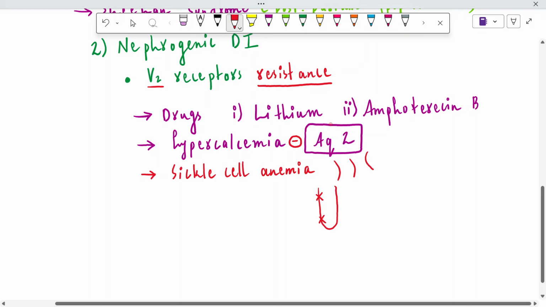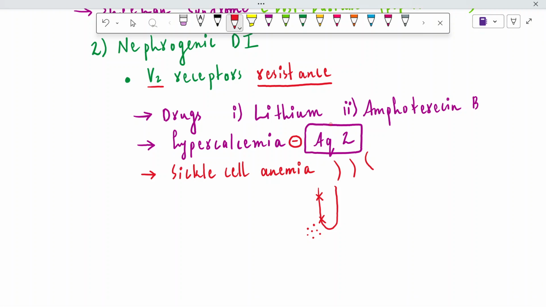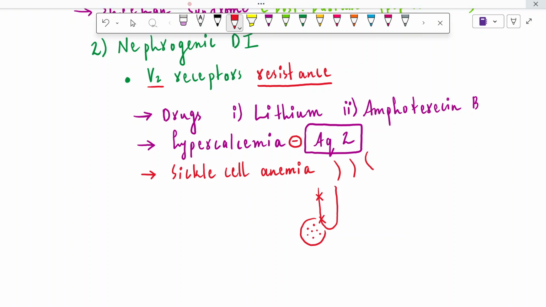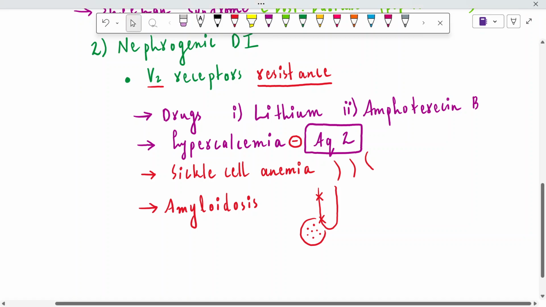And the part of the medulla which was supplied by the vasa recta undergoes ischemia and infarction. So that's why they cause ischemia of the medullary region. That is the negative effect of sickle cell anemia. The last but not the least condition in the nephrogenic type is amyloidosis, in which amyloid protein is deposited in the nephron, and it inhibits the function of ADH. This was for nephrogenic diabetes insipidus.